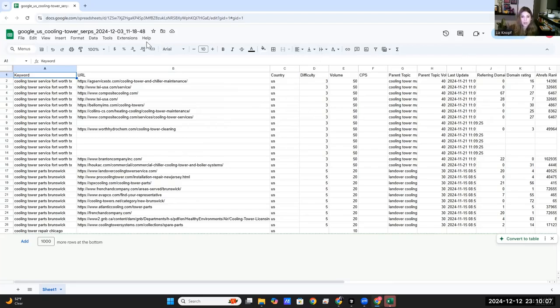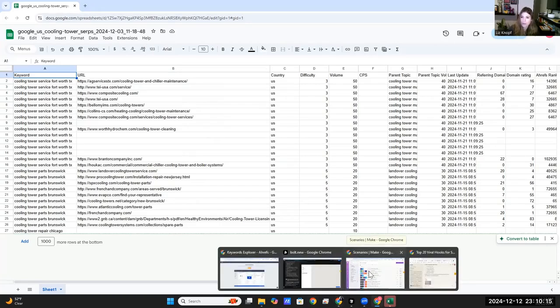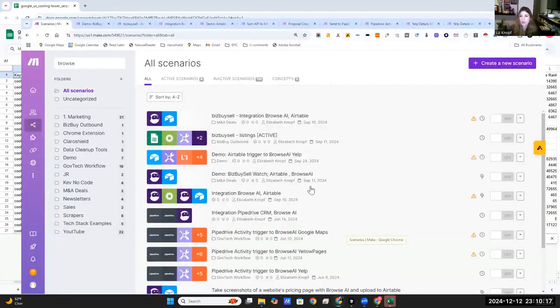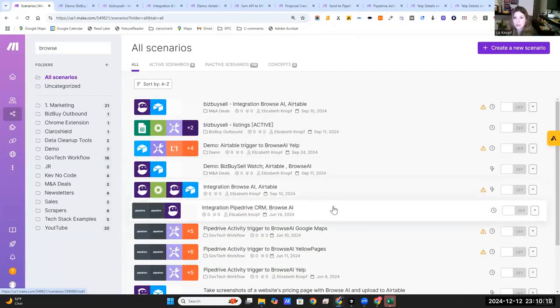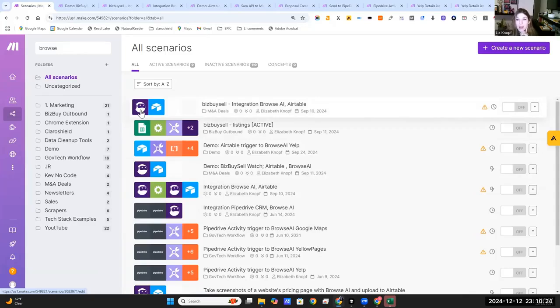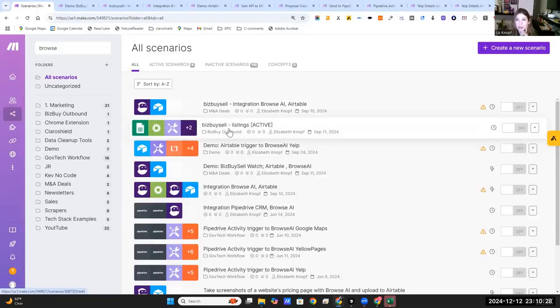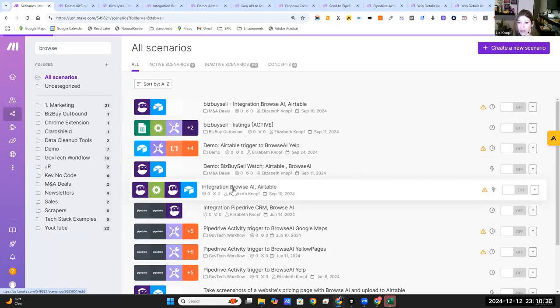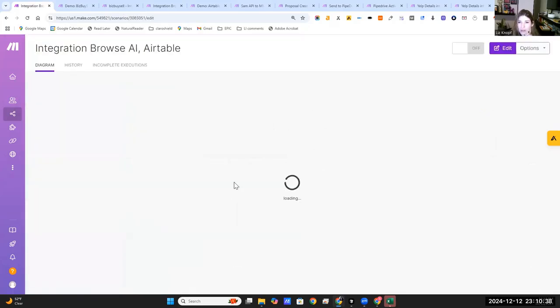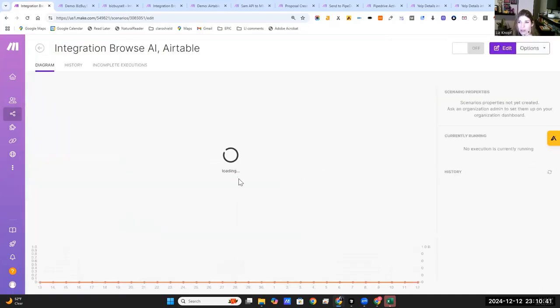So once you've done all that, you can actually go into make.com and scrape some websites as well. So some of the different data scraping that I have used. So here you can see the browse.ai icon. So I actually scraped BizBuySell a few times. Wasn't super helpful, but anyways, I did do that and was able to monitor that to get some data. So let's see if this was the example I can talk about.